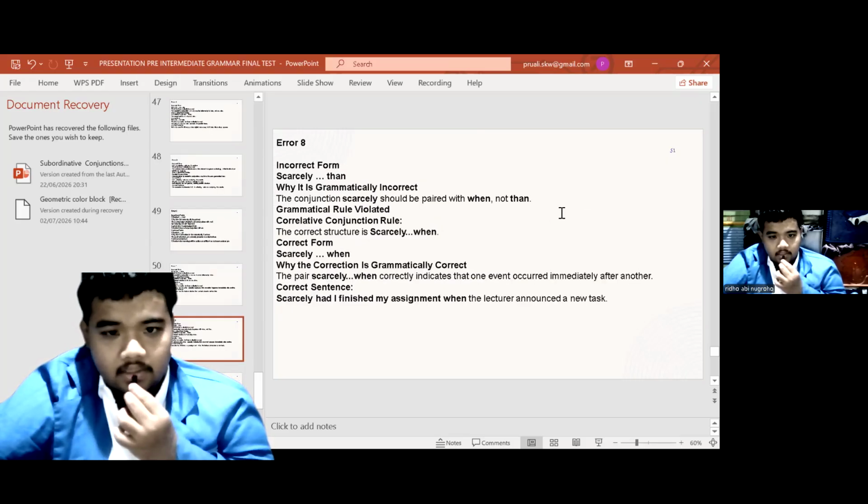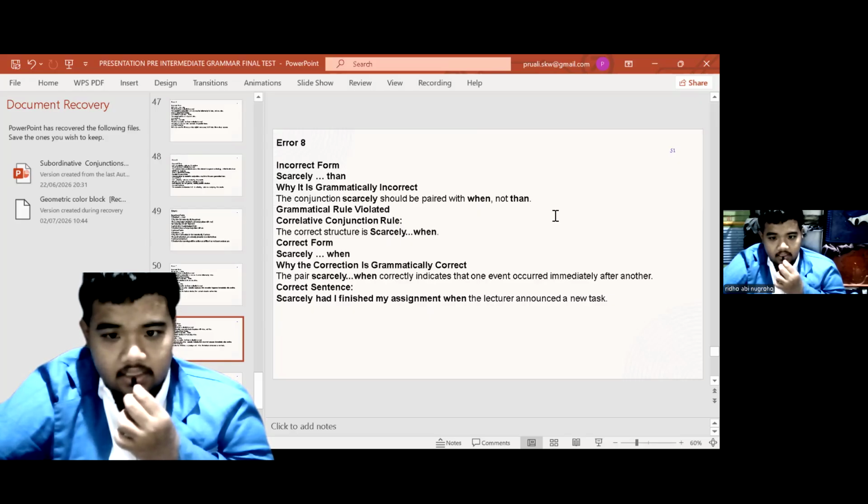Incorrect form: "scarcely then". Why is it grammatically incorrect? Because the conjunction "scarcely" should be paired with "when", not "then". Grammatical rule violated: correlative conjunction rule. The correct structure is "scarcely when".